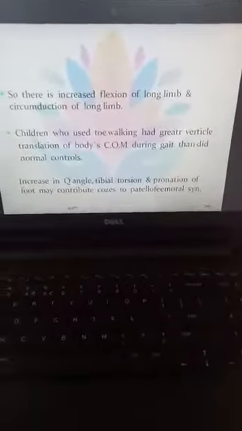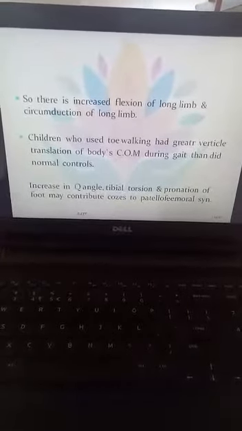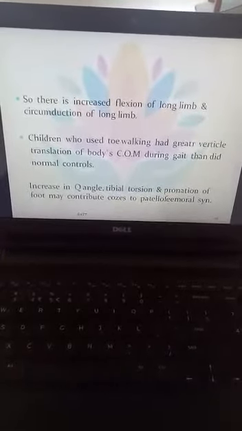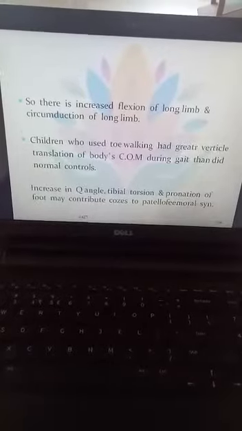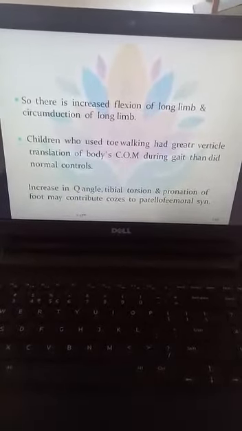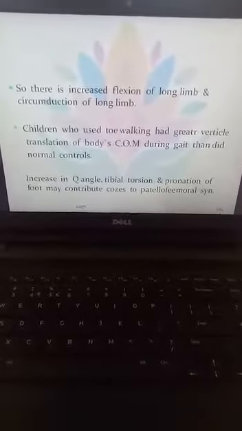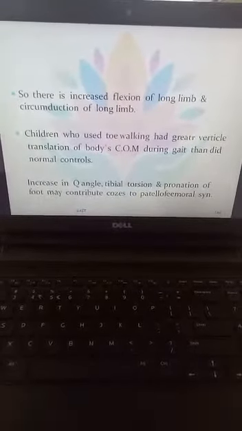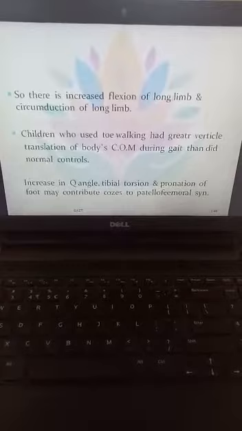Next, in the long limb, what are the differences we can see? The long limb means the normal limb, which will compensate for the movement of the opposite limb. The flexion of the long limb as well as the circumduction of the long limb will be increased.